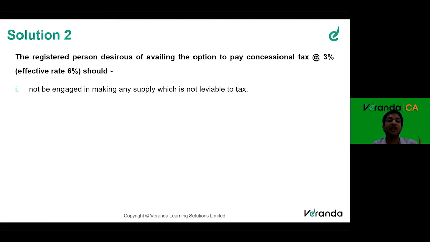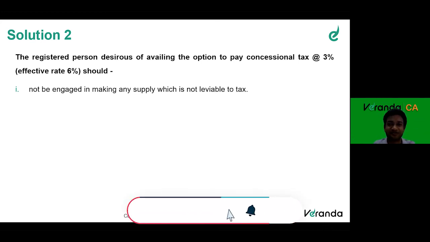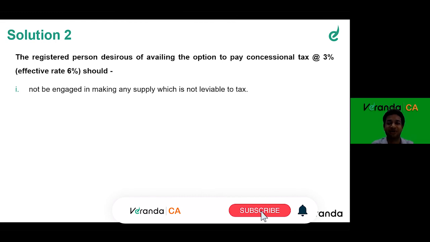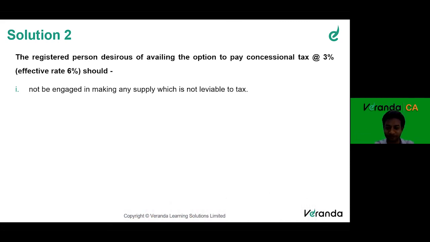But if I do something which is not liable to tax under this act, let's say, for example, I'm a restaurant and I sell liquor, then I cannot opt for the composition scheme, because I am providing a supply of goods or services which is not leviable to tax under this act. Clear? Next.